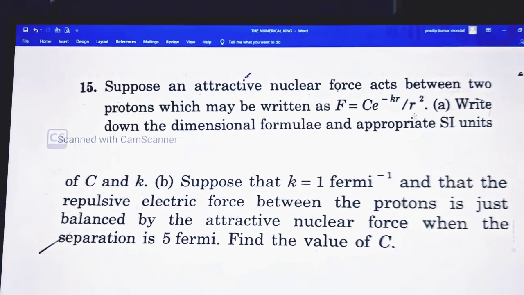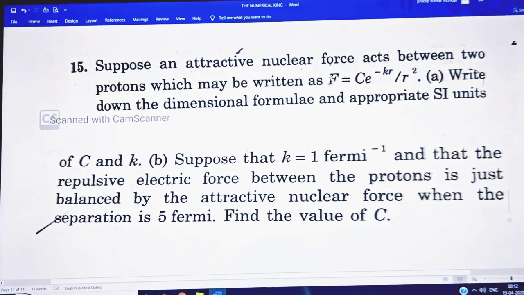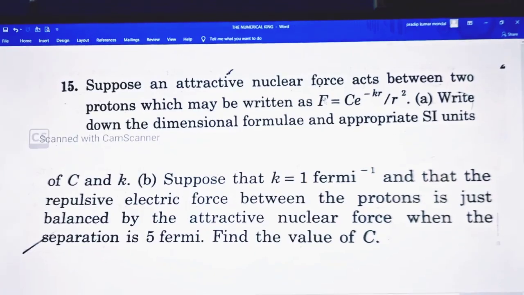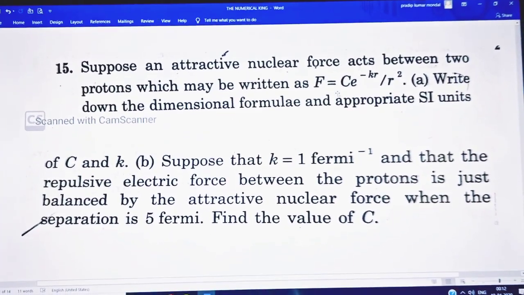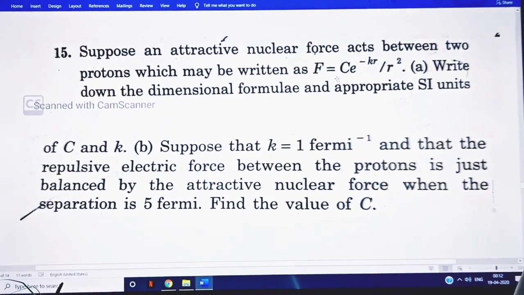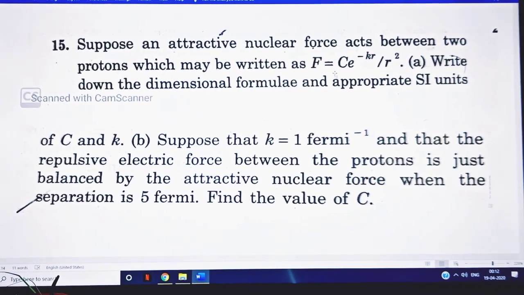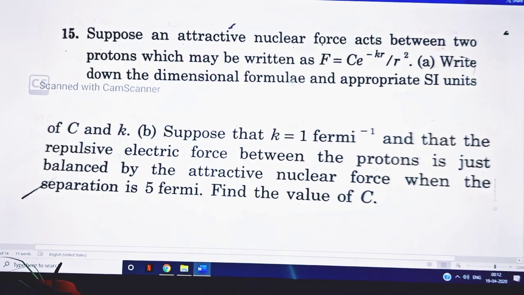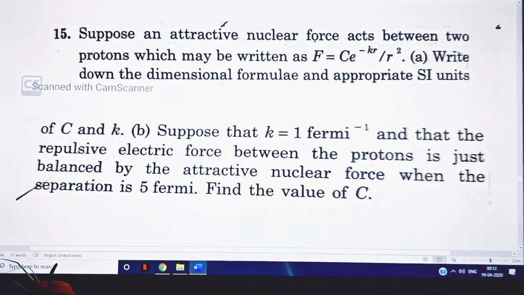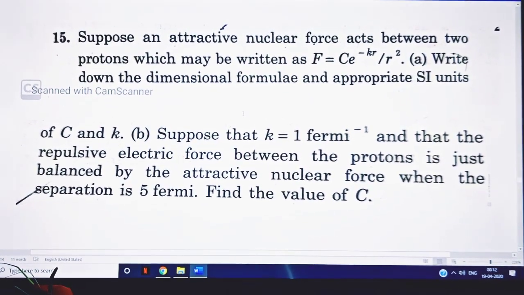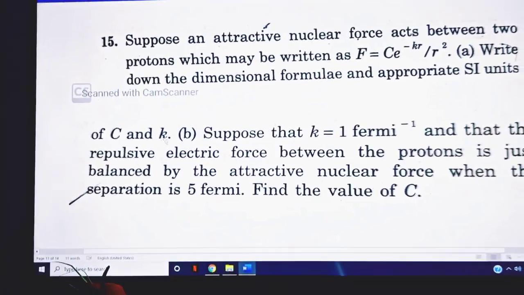This is similar to Coulomb's law, and both are inverse square laws. Write down the dimensional formulae and appropriate units, and find them from dimensional analysis of C and kappa.